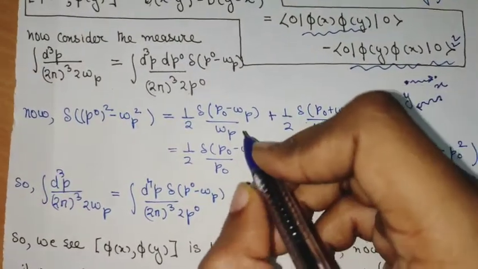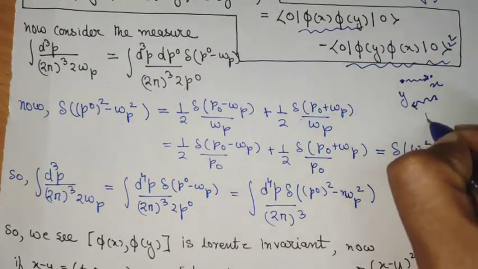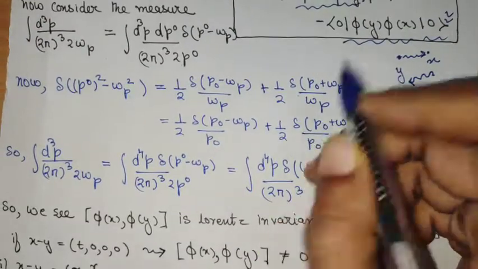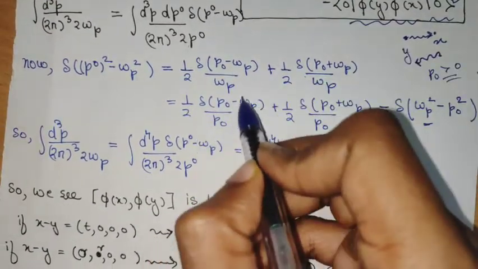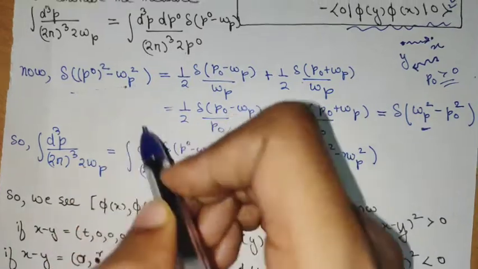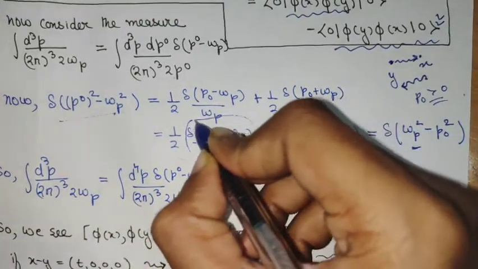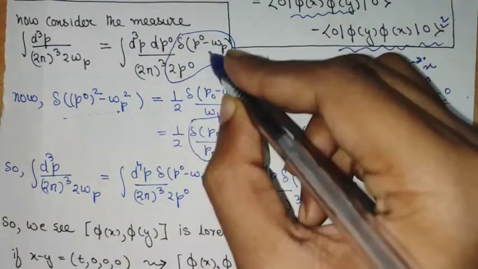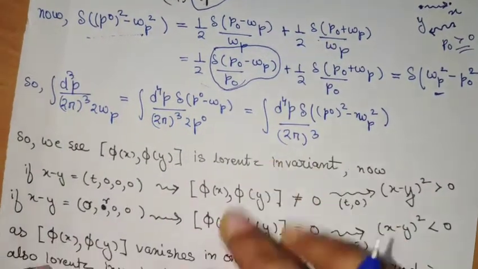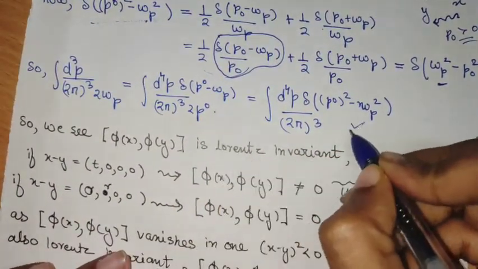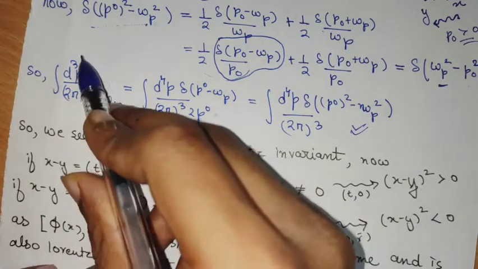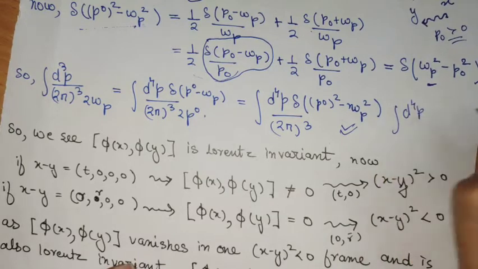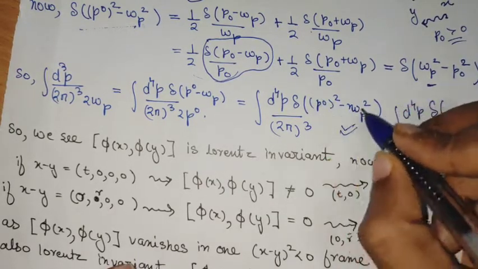And now if we just restrict ourselves to p0 greater than 0, we see that if p0 is greater than 0, then this part won't contribute. So we can see that there is this part which is equivalent to this part, but this part that we see here, it precisely occurs here. So we can put this as 2 times that, and then we can finally get to this particular equality. So the measure that we start from here can be brought into a form of integral d4p delta of